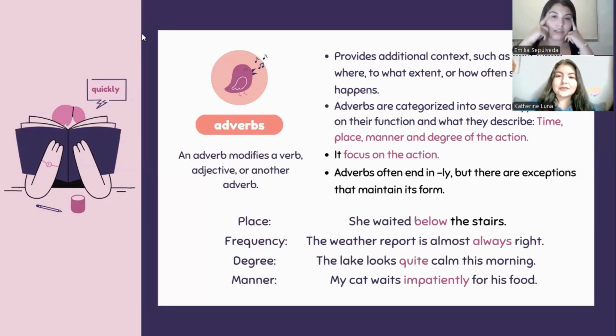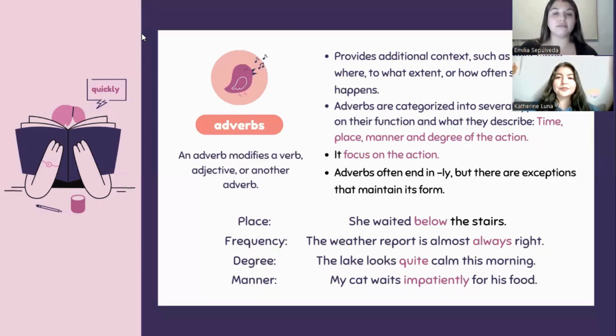You have to remember that they focus on the action. An adverb often ends in ly, but there are exceptions, because they maintain their forms. We have the forms place, frequency, degree, and manner.